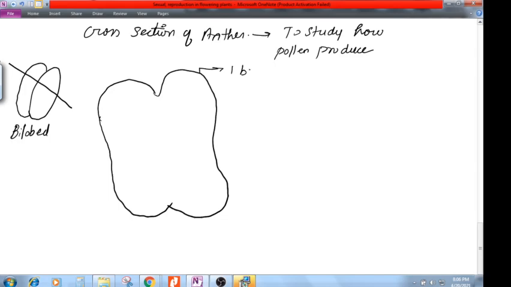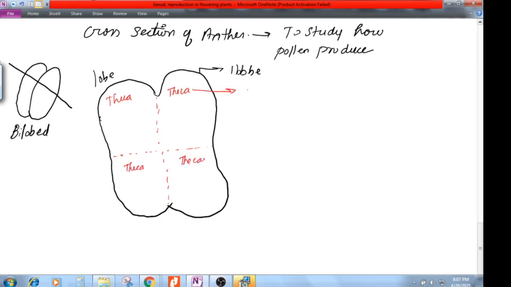Remember one thing, both lobes are divided by a theca. It is divided something like this. Consider this as one theca, this as one theca, this as one theca, and this as one theca. Theca is nothing but a layer, as a biological term.